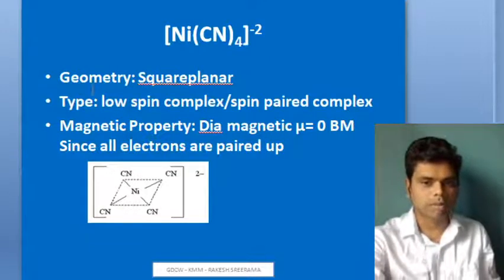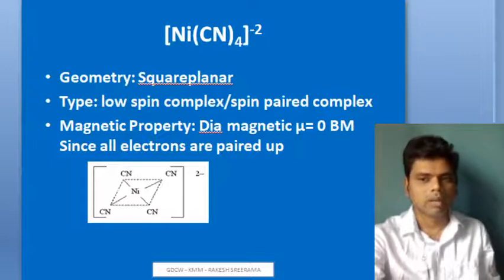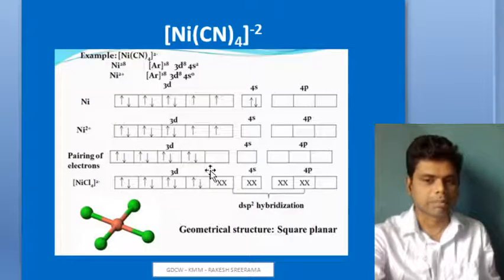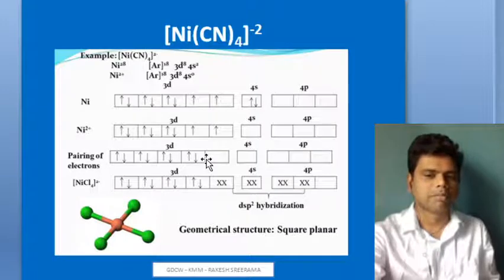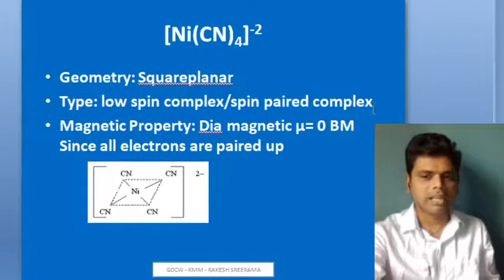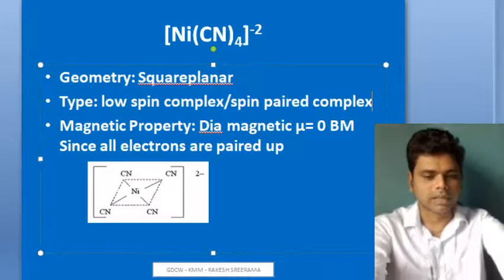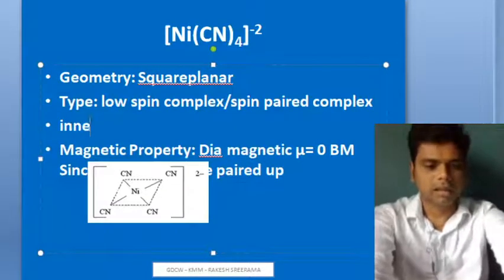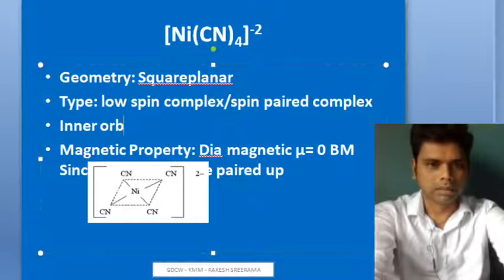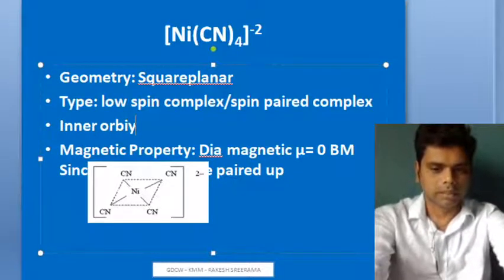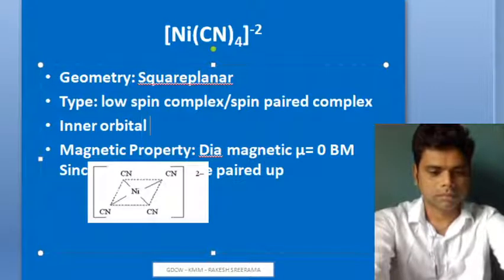Why have you written low spin complex? Because here electrons are paired up, so the spin is decreasing. So it is represented as a low spin complex, and you write this one as an inner orbital complex. We write that one as inner orbital complex.